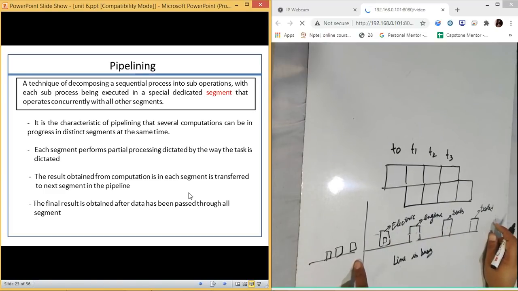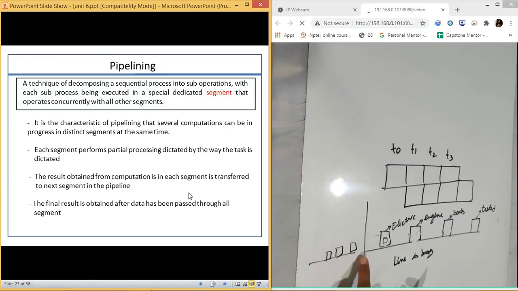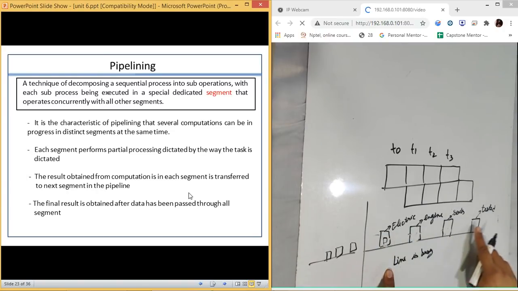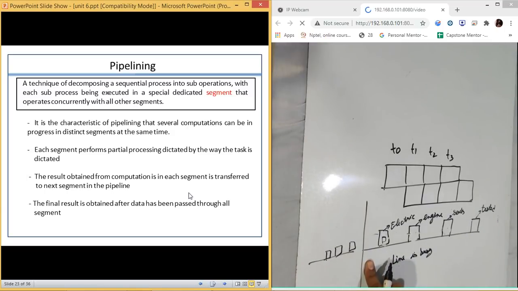There are four different things to be performed inside that line, and the car is currently at this place, but the door is closed, and till all four processes are completed, this door is not going to open because the line is busy.